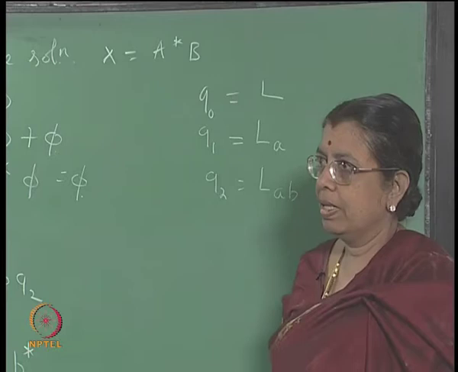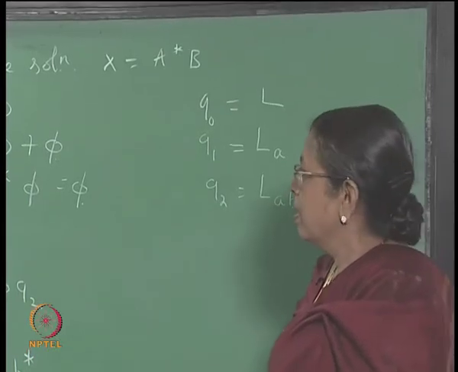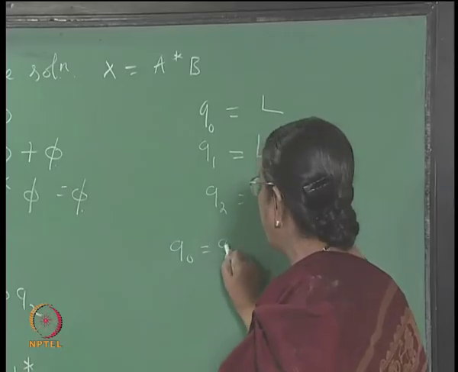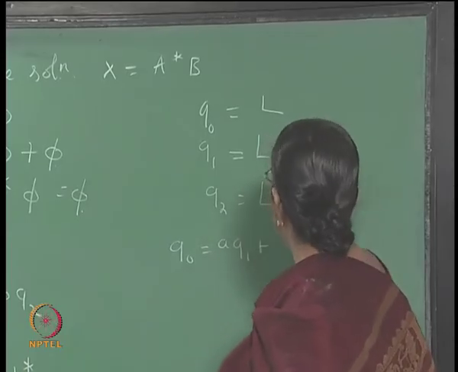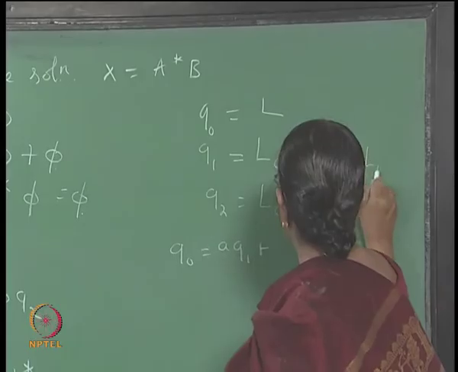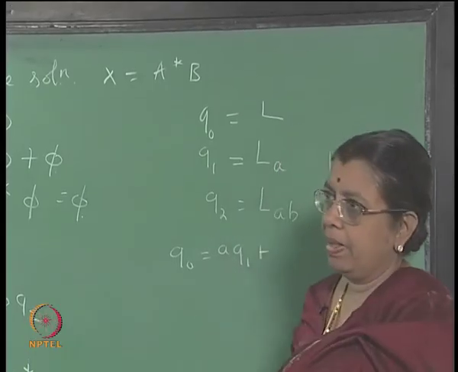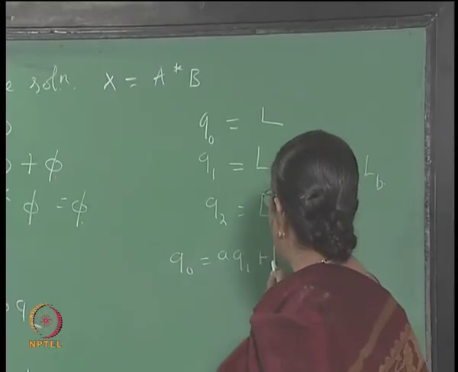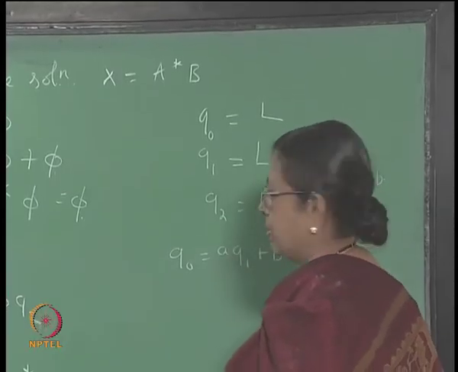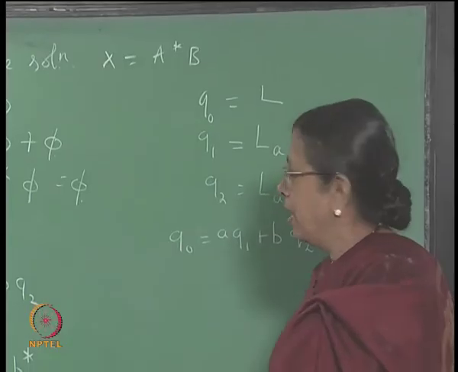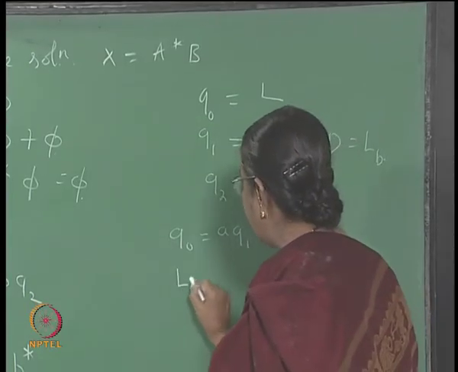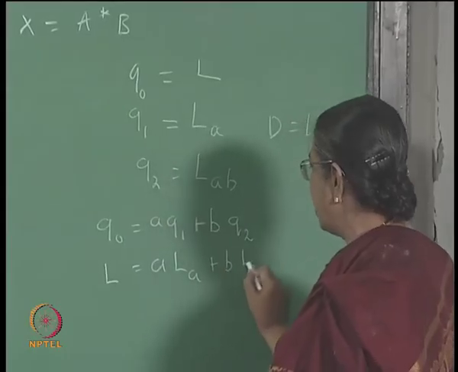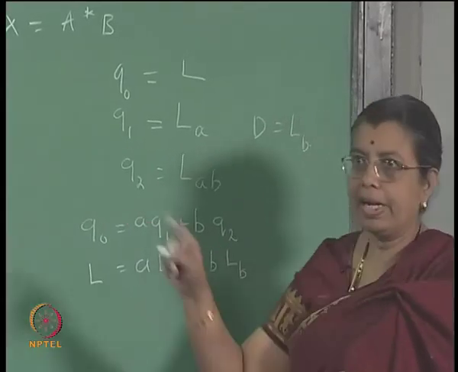Right. So the first equation, Q naught is equal to A Q1, D is of course LB. Q naught is A Q1 plus B Q2, this is what we have written. Instead, I can write L is equal to A LA plus B LB. This is what we have written.